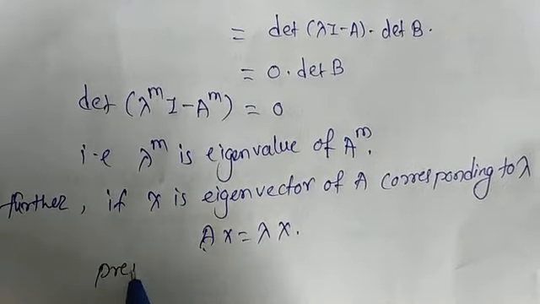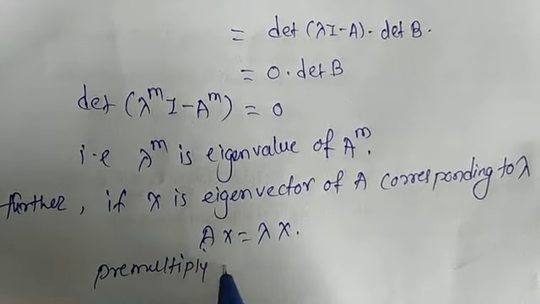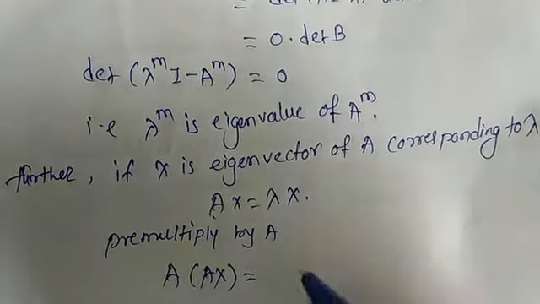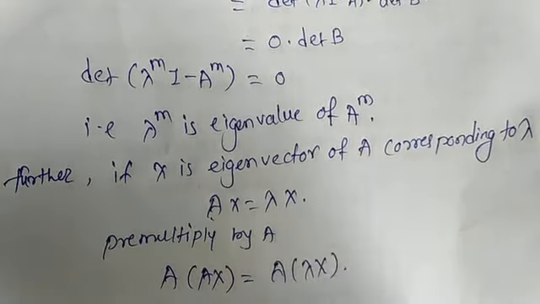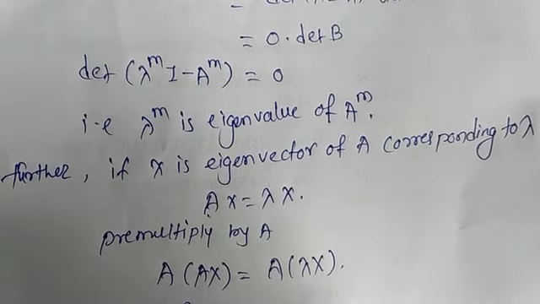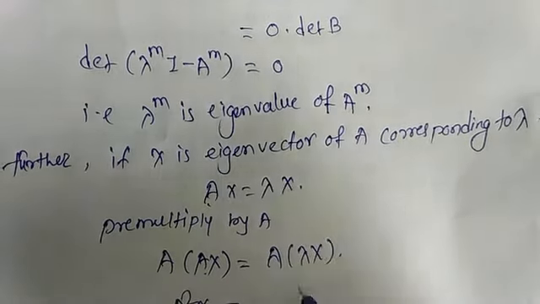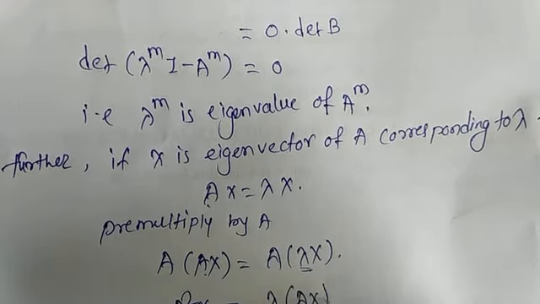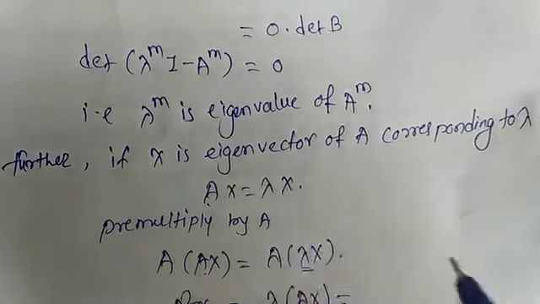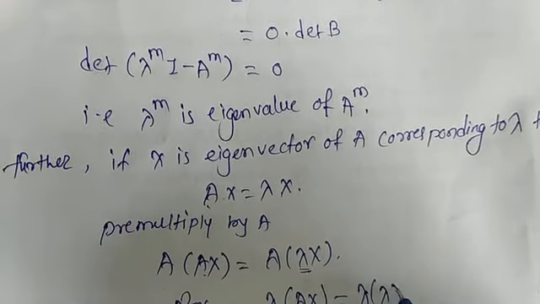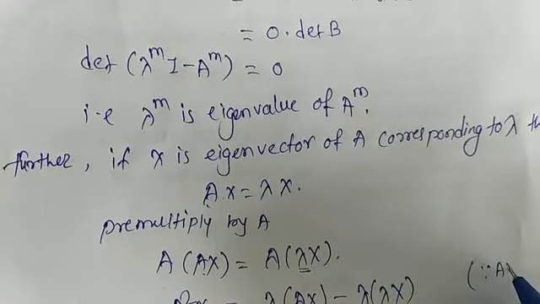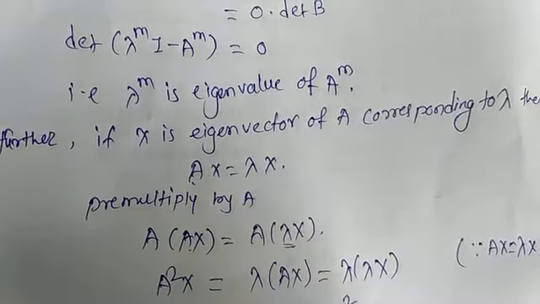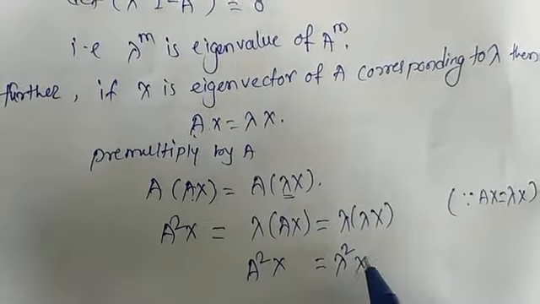Now pre-multiply by A, that means A into Ax is equal to A into lambda x. So it can be written as A square x, A into A is A square, x is equal to, here lambda is a scalar term, so it can be written as lambda into Ax, but Ax is equal to lambda x, so lambda into lambda x, since Ax is equal to lambda x. Okay, so here it is lambda square x, so A square x is equal to lambda square x.